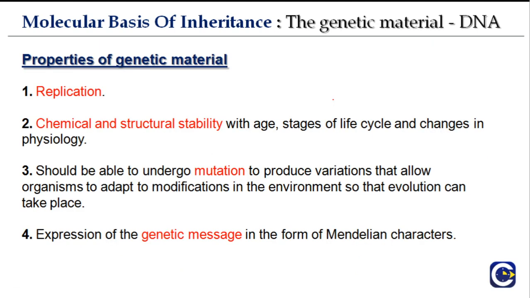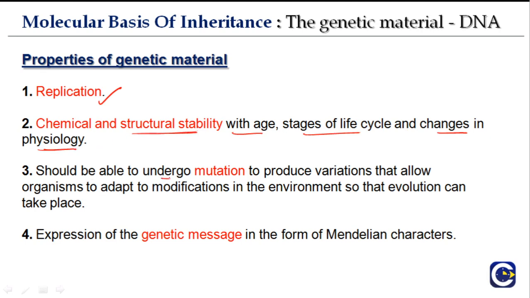Okay, so now we see what the properties of genetic material are. Replication: we all know that DNA is capable of replication, and in subsequent parts we'll see the process in detail. Chemical and structural stability is one of the most important properties that a genetic material must have. It should have chemical and structural stability with age, stages of life and changes in physiology. The genetic material should be stable under all these conditions.